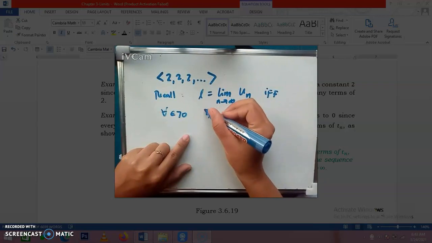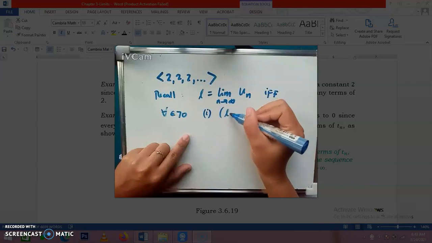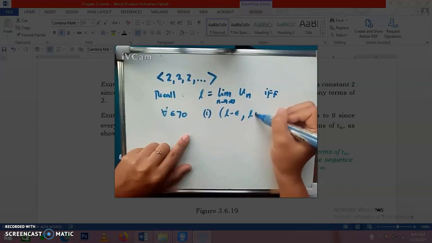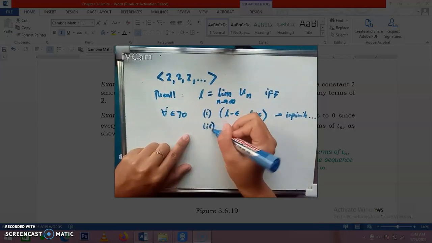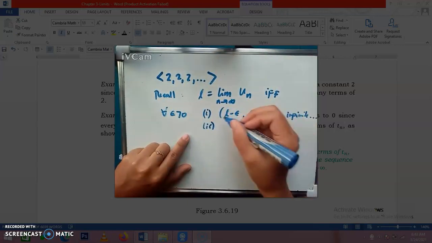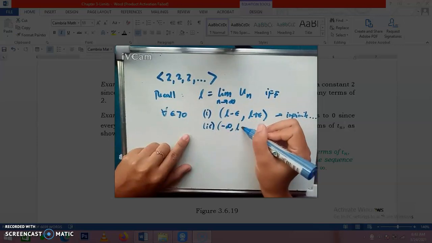First, the interval L minus epsilon to L plus epsilon contains infinitely many points, or many terms, of the sequence. Whereas in the complement of this open interval,